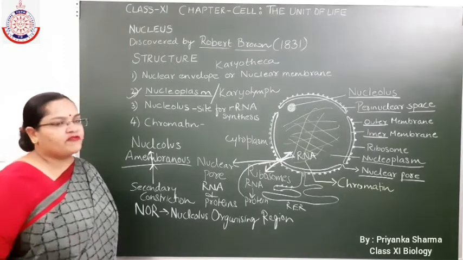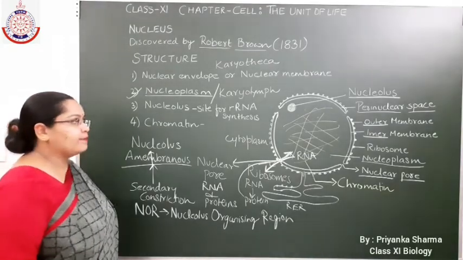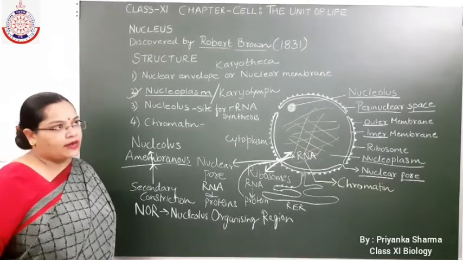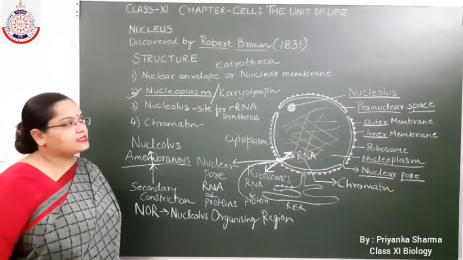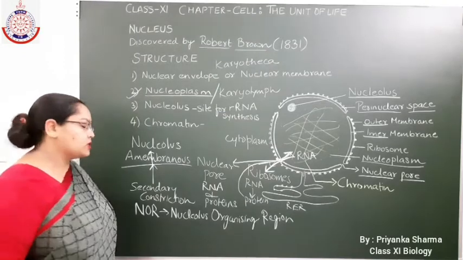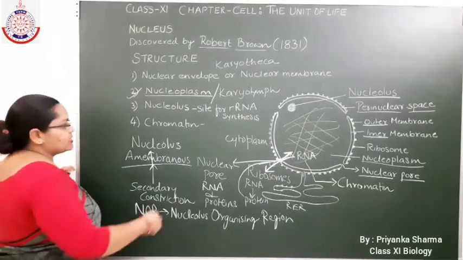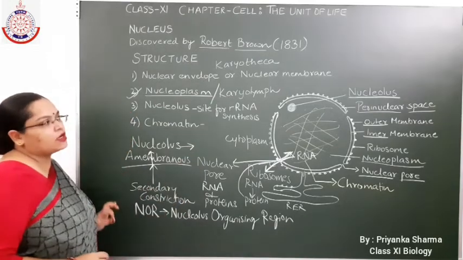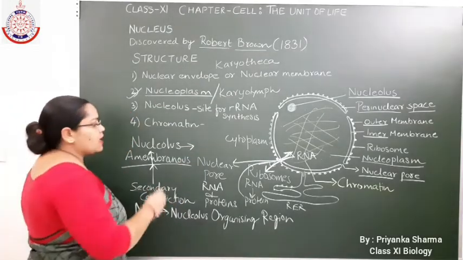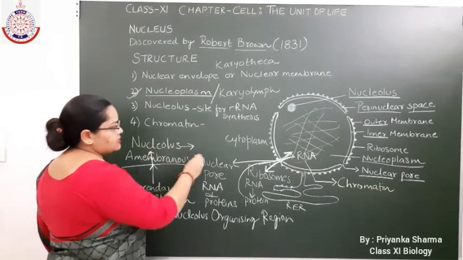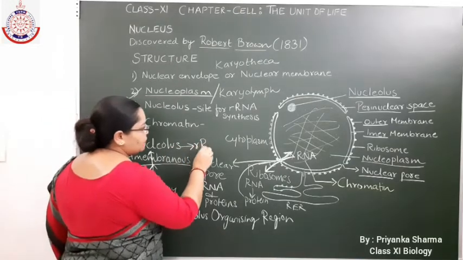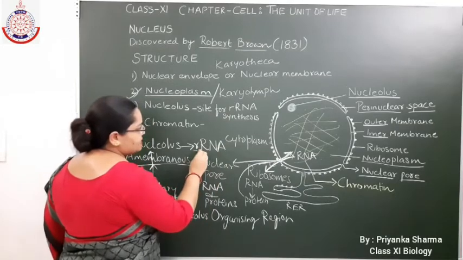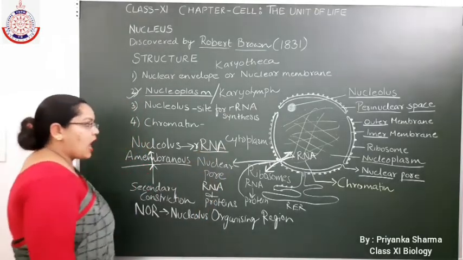And what is the function of the nucleolus in the cell? When we did ribosomes, I told you that ribosomes are synthesized by the nucleolus. Yes, the nucleolus helps in the synthesis of the subunits of the ribosomes. How? The nucleolus gives rise to ribosomal RNA.